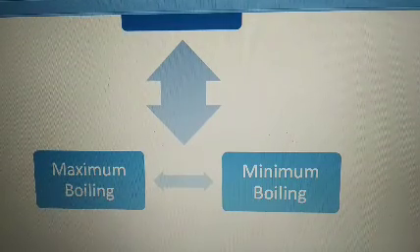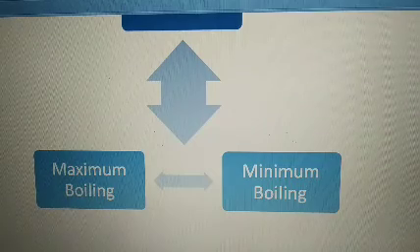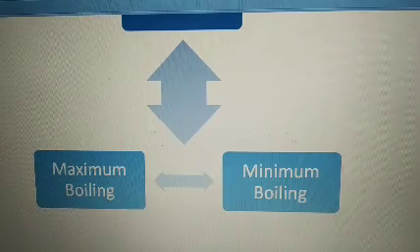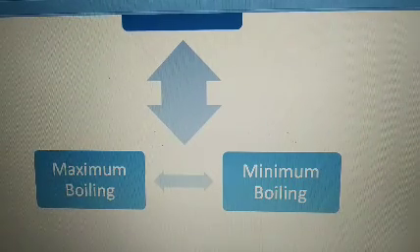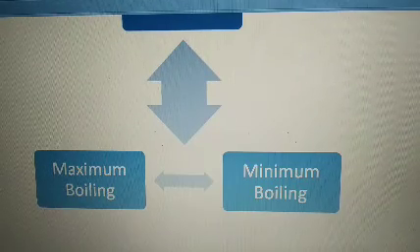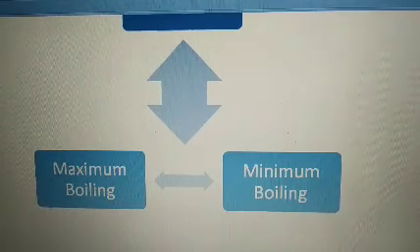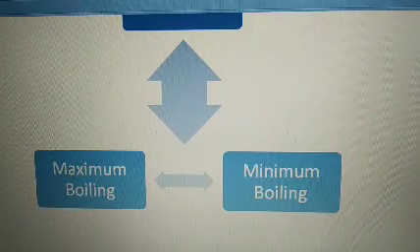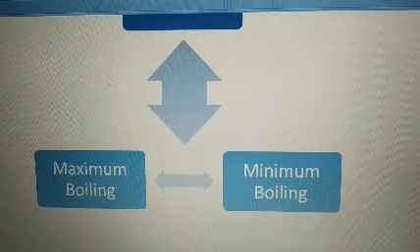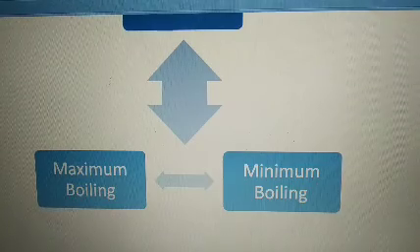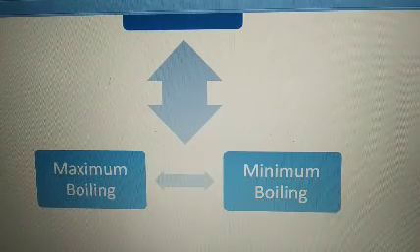It means it will be the minimum boiling liquid. When it is a maximum boiling liquid, then whatever the boiling points of the two components are, the liquid boils at a higher boiling point than the boiling point of the two components. Then it is the maximum boiling azeotropic mixture.